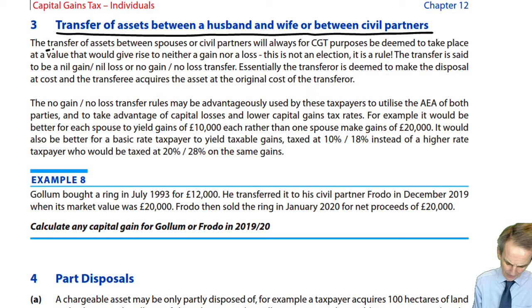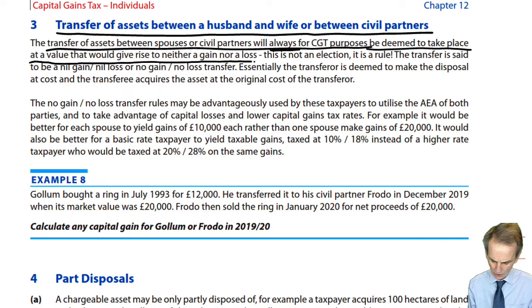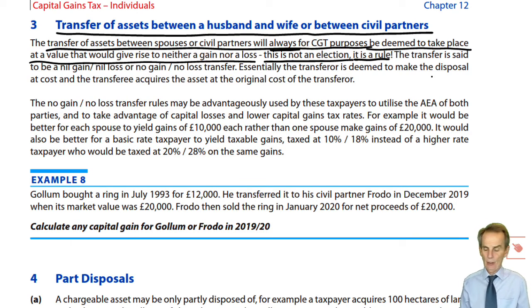Right, so as we said, the transfer of assets between spouses or civil partners will always, there's no question of this, always for CGT purposes, be deemed to take place at a value that would give rise to neither a gain nor a loss. As I said to you, this is not an election. It isn't something that you choose to do. It is a rule. This will apply. So don't go on about saying, oh, we might elect for this or not. It's not an election. It is a rule.